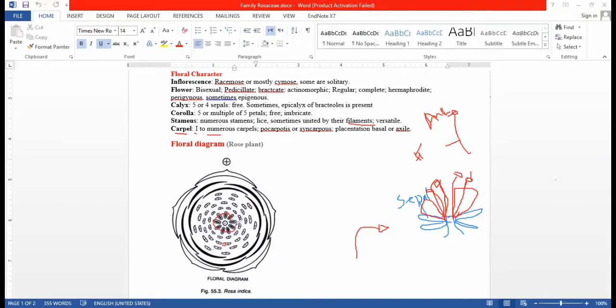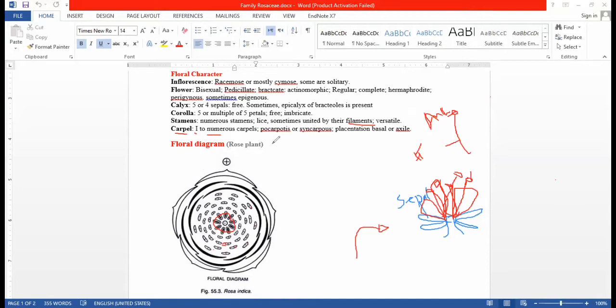These are the carpels, and this is the innermost part of the flower. This is the female part. Carpel is the collective term used for the gynoecium. Gynoecium means the female part of the flower.